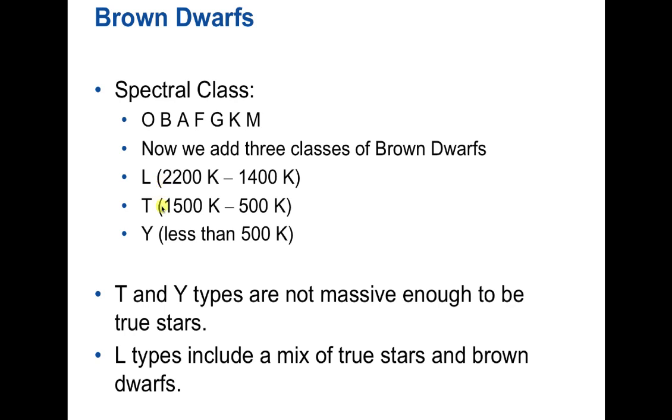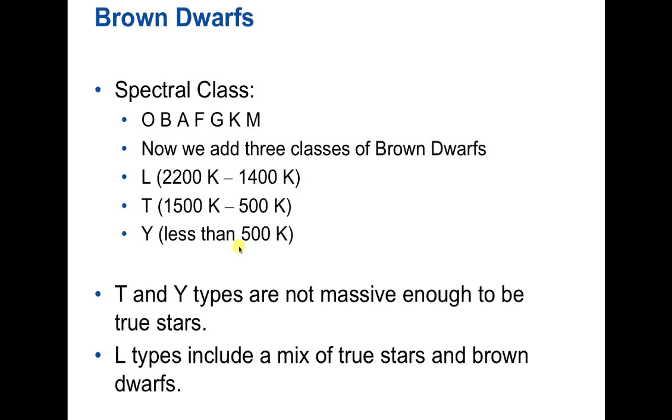And again, we're looking at the spectrum of these stars and identifying different elements. There are different absorptions occurring in the spectrum, and we identify the atoms and molecules causing that absorption. And we can measure the temperature from that. So these T stars have a temperature from about 1500 to 500 Kelvin, and they definitely don't get hot enough inside to produce any nuclear fusion. And the Y stars, and again, these are not really stars, these are brown dwarfs. They're not technically stars, but the Y class is also not producing nuclear fusion.